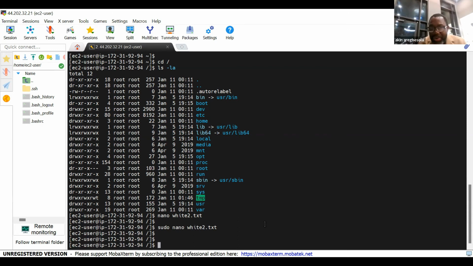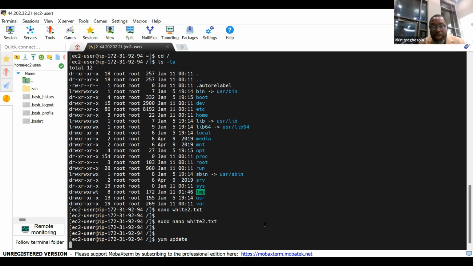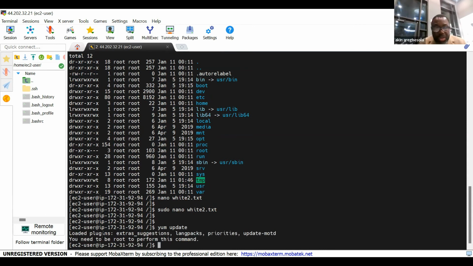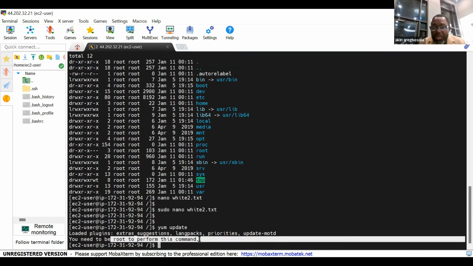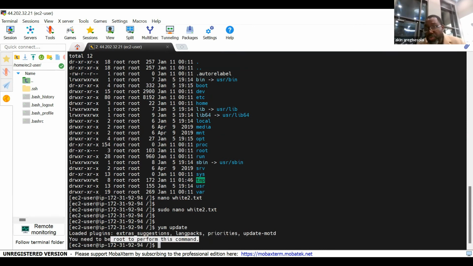So the command to update is yum update. I'll teach you more about yum, but for now, yum update. Now you see the command did not work. It says you need to be root to perform this command, but you are not the root. Root is the administrator. You know what you call administrator in Windows? That user that is so powerful that can do all things in Windows. In Linux, it is not called administrator, it is called root.